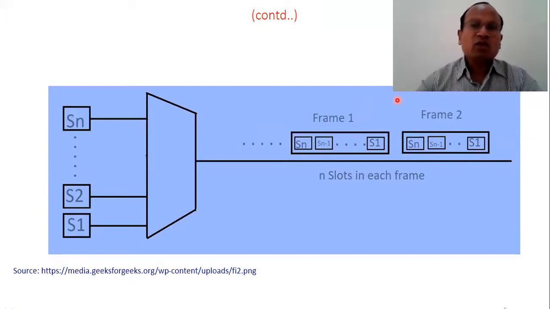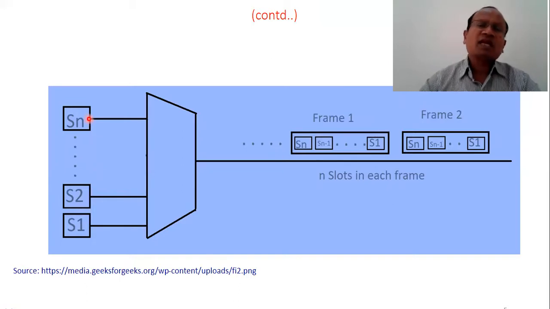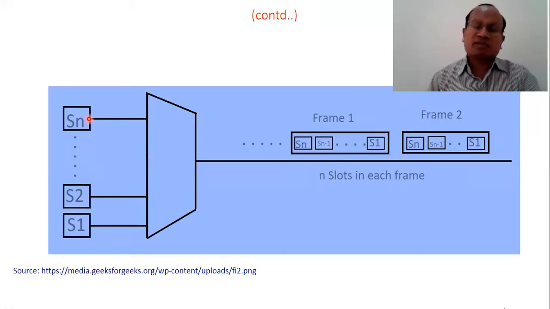So this is the block diagram for TDM, where S1, S2, S3 are the signals. There are n signals, so there will be at least n time slots. Why? One message requires one time slot, and n signals are there, so we will have n slots.